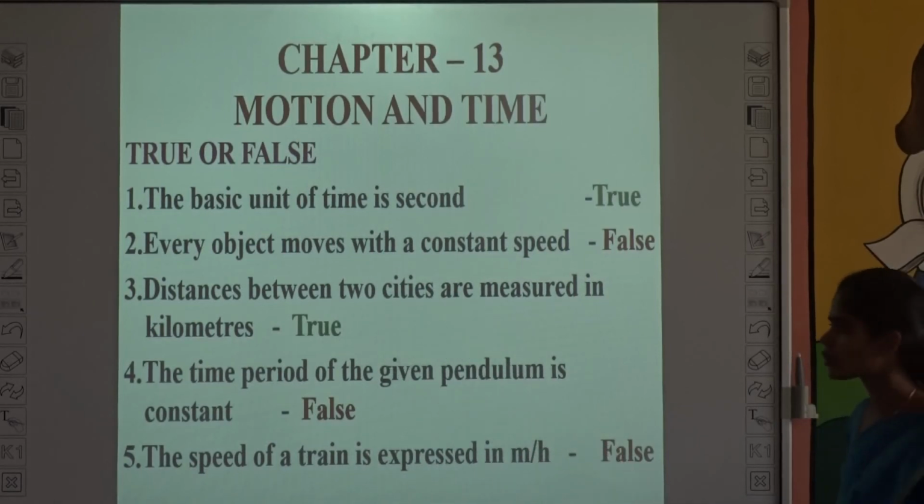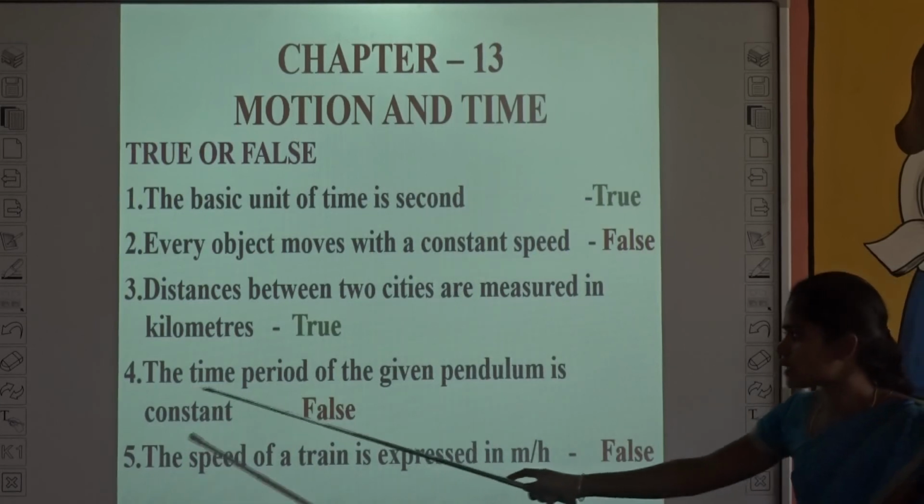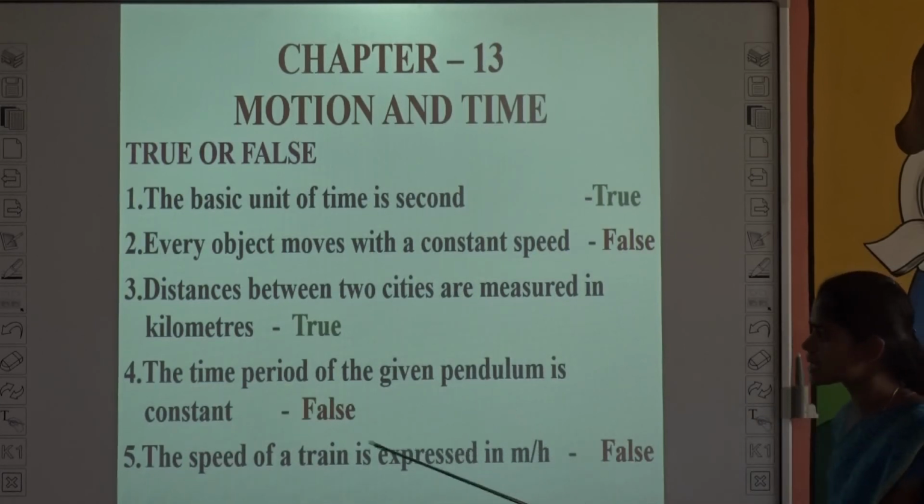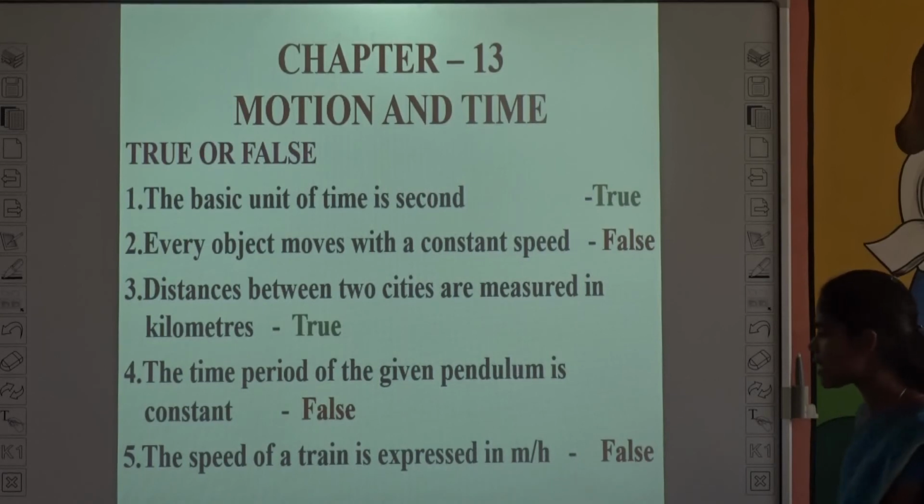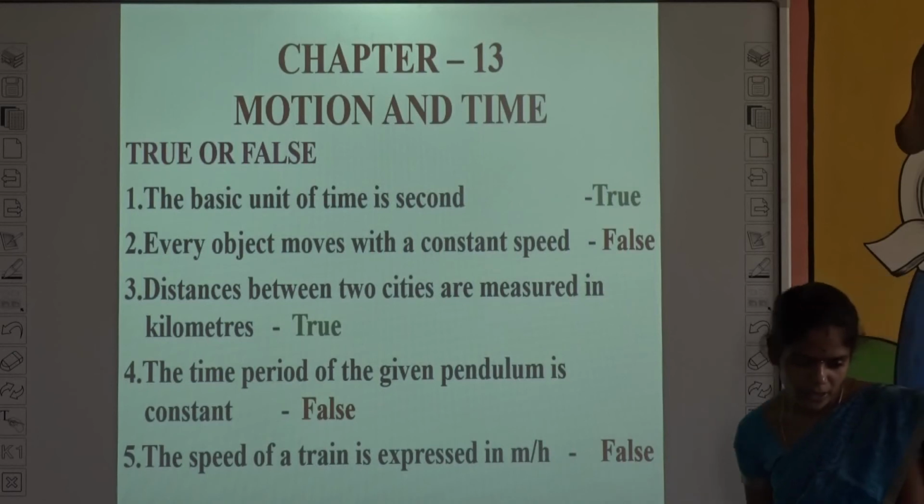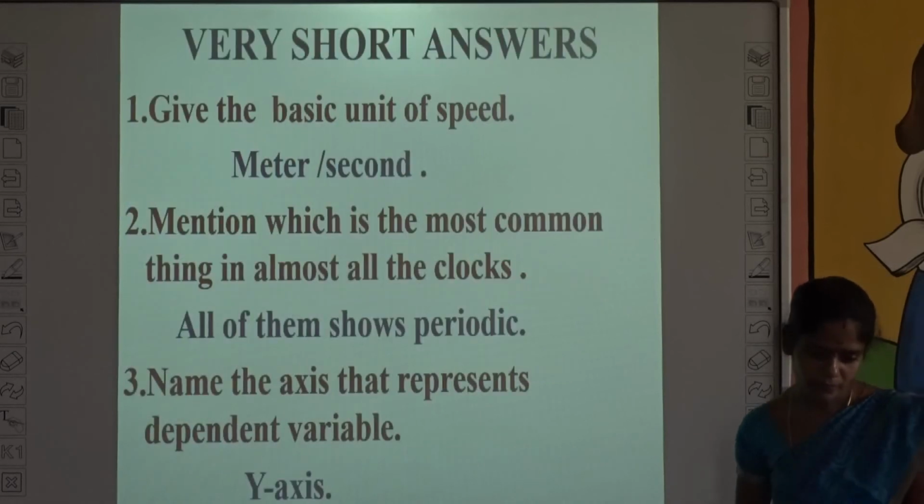So it is true. And the fourth one, the time period of a given pendulum is constant. It is not constant. So it is false. The speed of the train is expressed in meter per hour. It is false. Why? Because the speed of the train is expressed in kilometer per hour or meter per minute. Okay. So it is false.